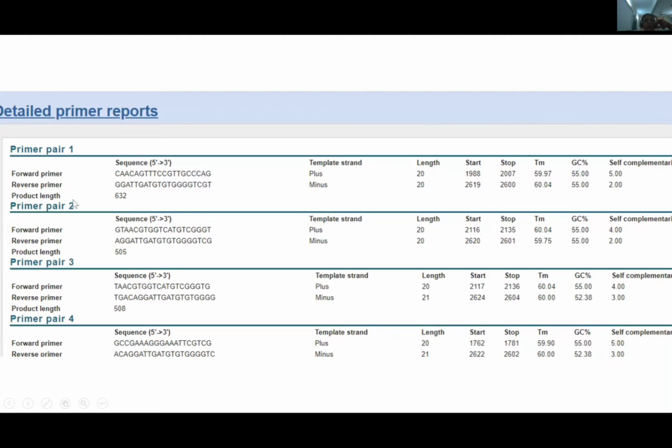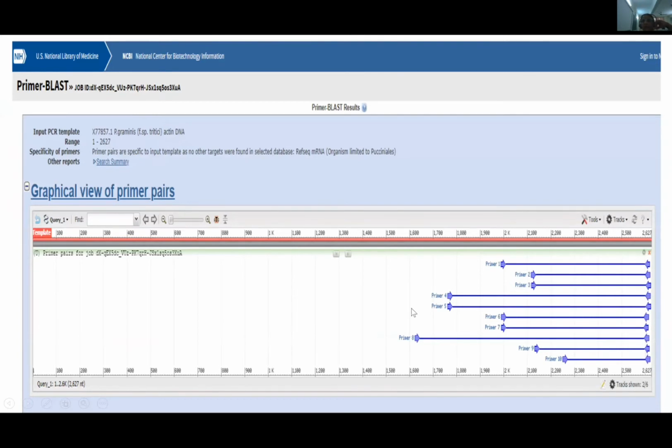So what are these primer pairs? You have the forward primer. Take primer 1 for instance here, the primer 1 is spanning this entire segment from here to the end, same way primer 4 or primer 5. If you choose the primer 1, you will get both the forward sequence and the reverse sequence, which will amplify only in this region starting from somewhere around 1980 or whatever the number may be. So from that particular sequence, it is going to amplify the nucleotide sequence.